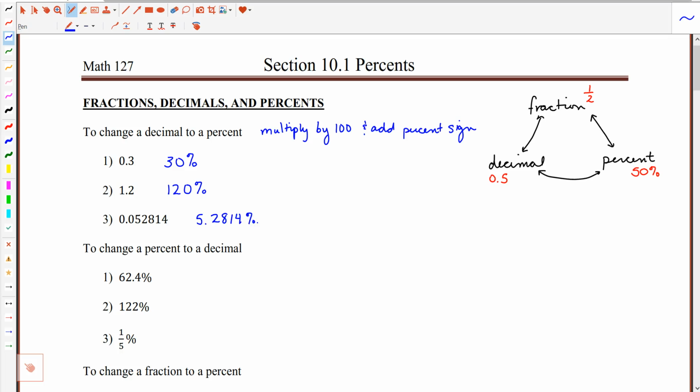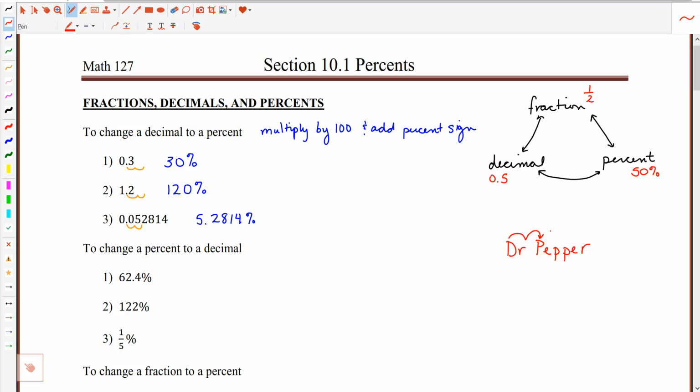The way I remember how to convert from a decimal to a percent is you might notice that the decimal is always going to move 2 to the right. That's effectively what's going to happen when we multiply by 100. So in this case, this decimal moved 2 to the right, and I had to put that filler 0 in there. This decimal moved 2 to the right. This decimal moved 2 to the right. I like to use an acronym to remind me of how to move the decimal. The acronym I use is Dr Pepper. So in the word Dr Pepper, how do we get from the D to the P? We have to move 2 to the right.